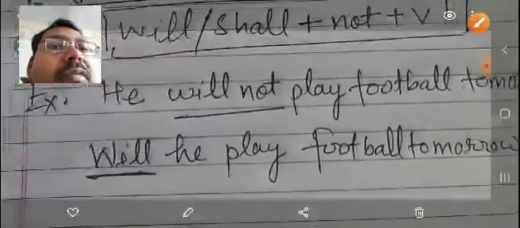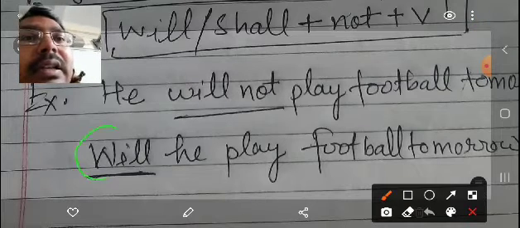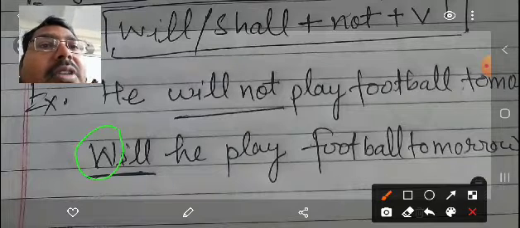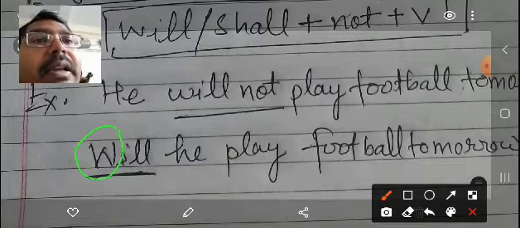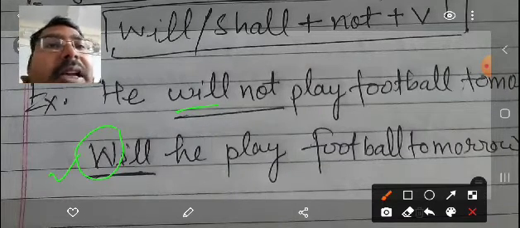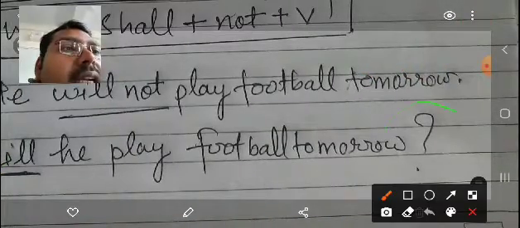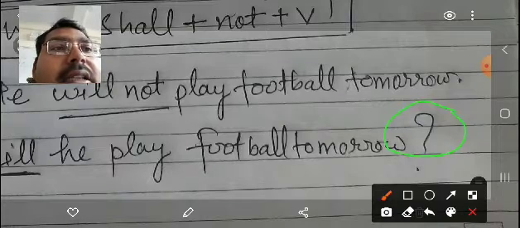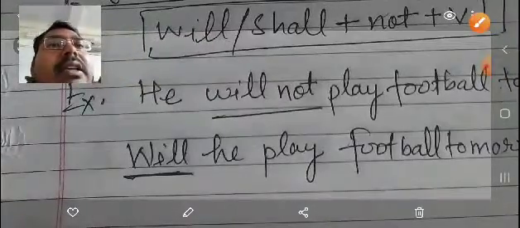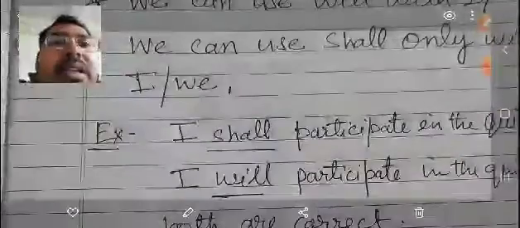Also you need to keep in mind, as you know pretty well, that when a sentence starts, the first word is capital. So while putting the helping verb in the beginning of the sentence, we need to make it capital. Here you can see this is small, but when it comes in the beginning of the sentence, it will become capital. And a question mark at the end of the sentence is a must for making an interrogative sentence. I hope it is clear to you. So in this way you can easily make negative and interrogative sentences in this simple future tense.